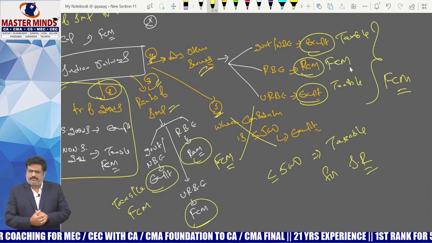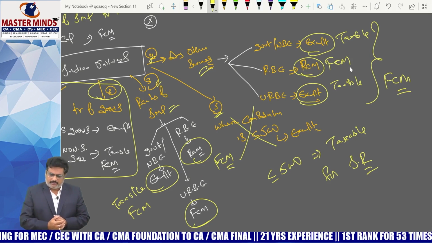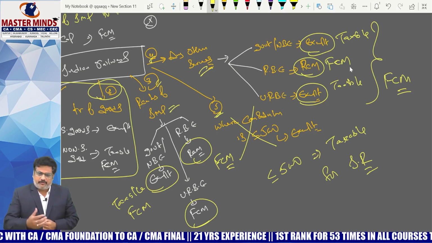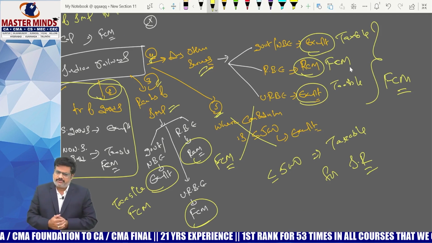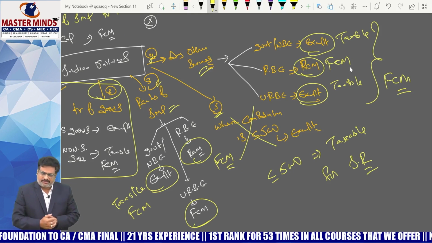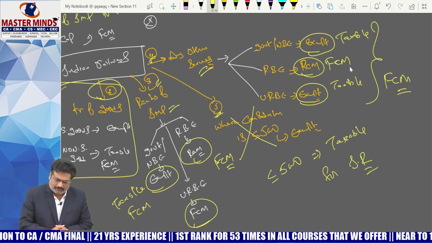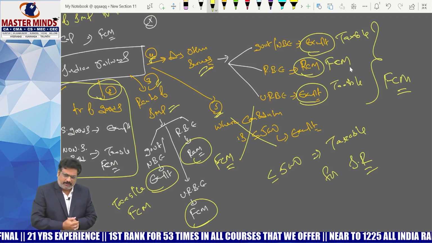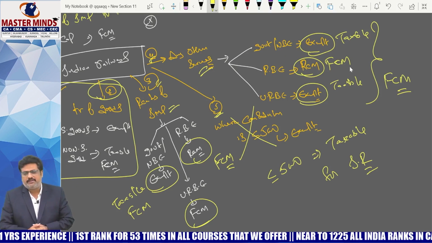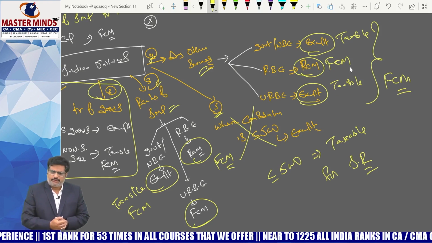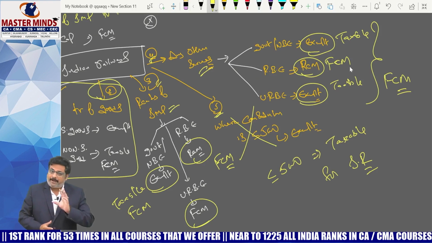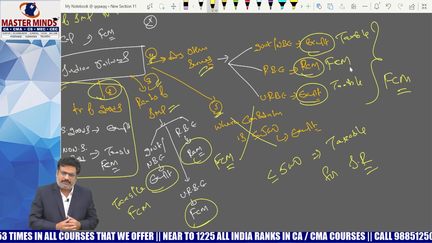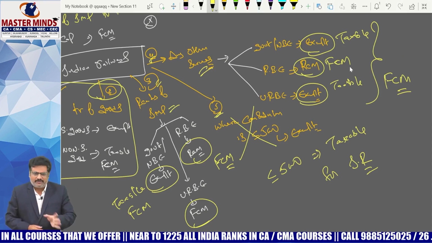Previously, the unregistered business person was exempt, now taxable. Now all the three services are taxable under FCM. And the fifth condition, where the consideration is less than or equal to 5,000 is exempt, is no more applicable to Indian Railways. Even though the consideration is less than or equal to 5,000, definitely it is taxable for Indian Railways. So this is the point you need to remember by clubbing these two, exemptions and RCM. Even though it was given in two separate chapters, you need to analyze them in this manner.